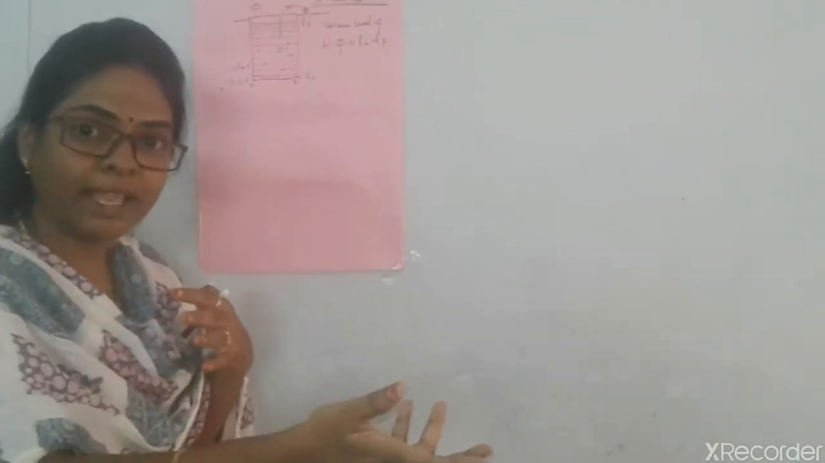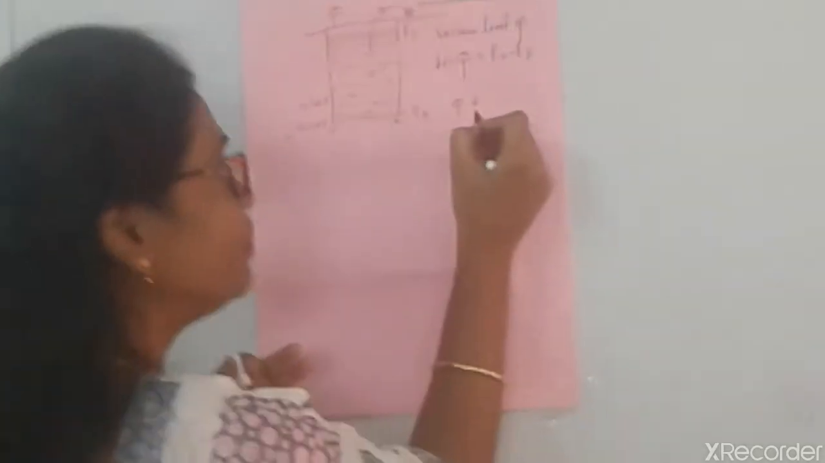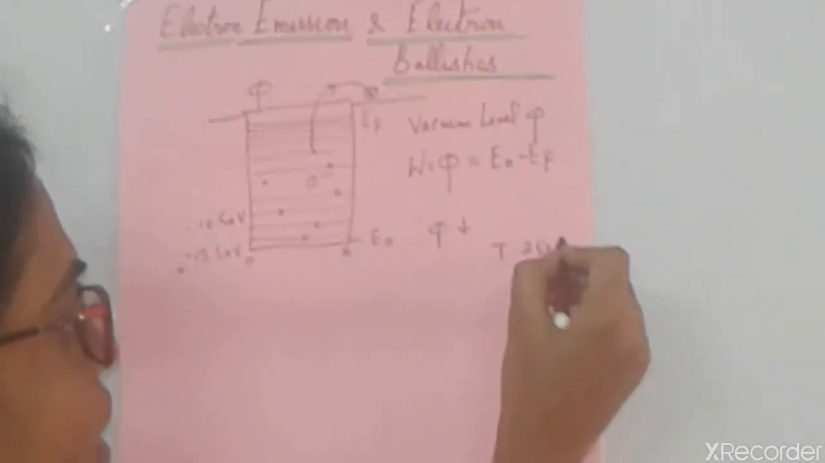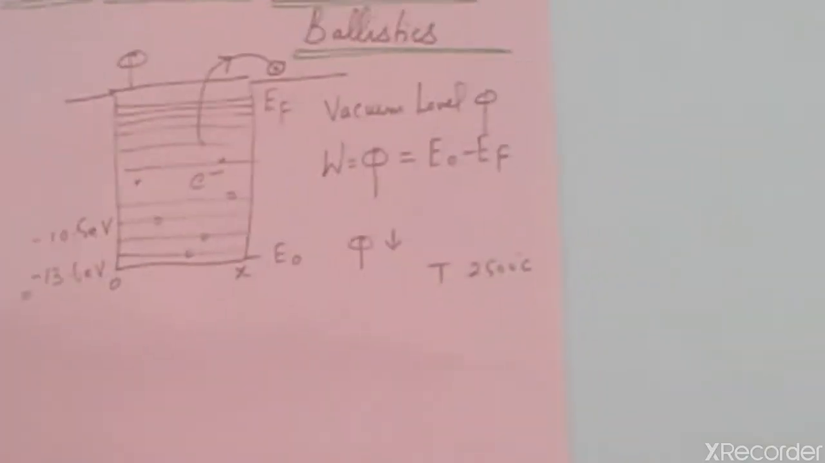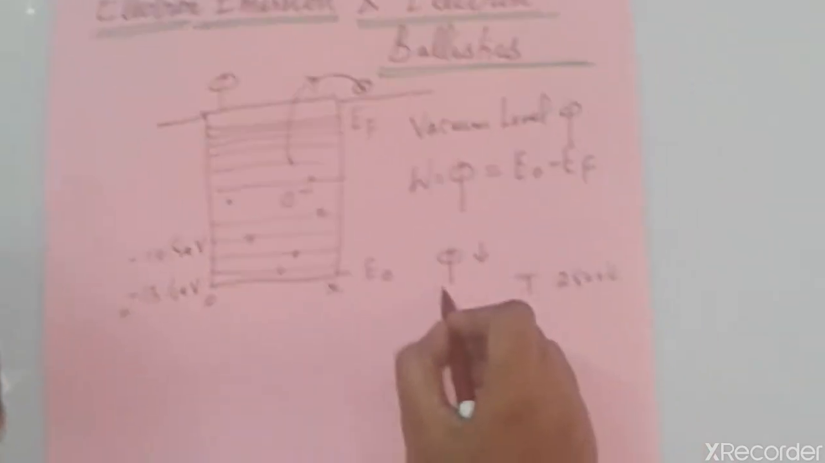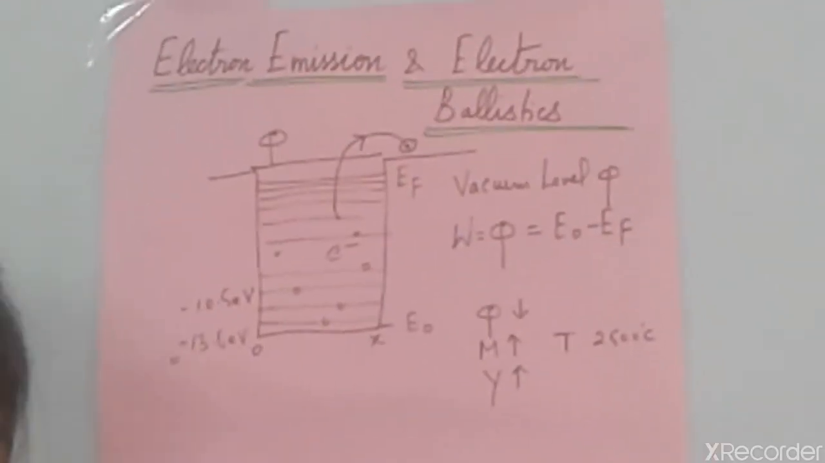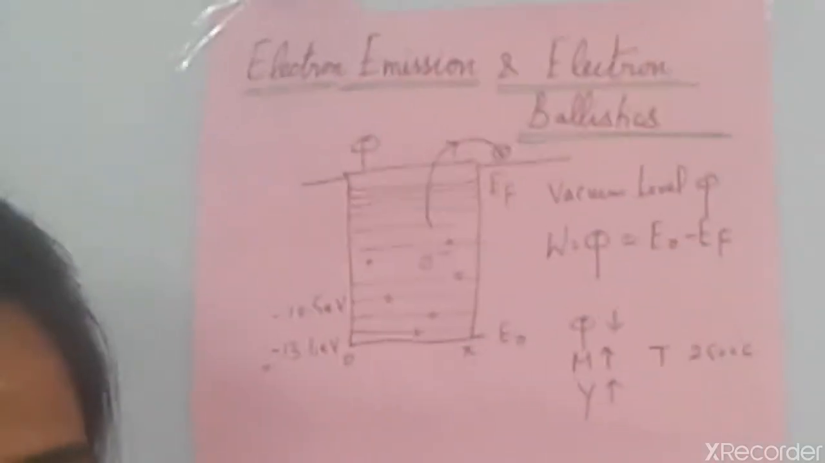To give thermionic emission, this work function phi should be very low, and this will happen at very high temperature, for example 2500 degrees Celsius for metal. So this cathode, or the thermionic emission material, should withstand very high temperature. It should have a high melting point, and it should be mechanically strong, with strength to withstand that high temperature. These are the characteristics of thermionic emitters.